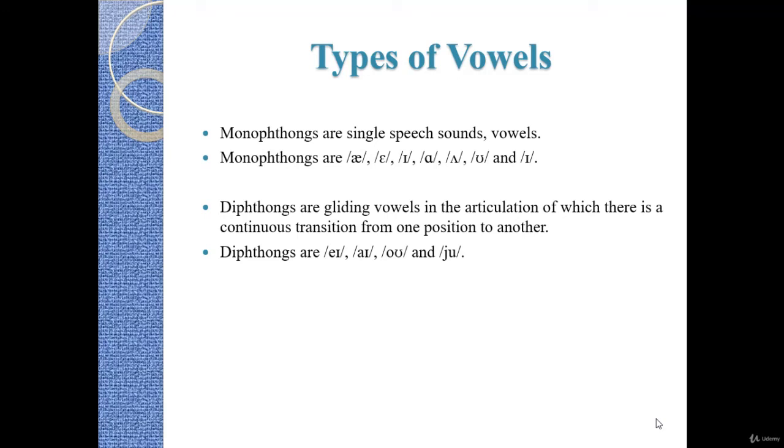Diphthongs are basically glide vowels, in whose articulation there is a continuous transition from one position to another. They consist of a vowel and a glide sound. We have two vowels, and this is why they are diphthongs. But in monophthongs we have only one vowel, while in diphthongs we have two, like a and u, or o and u.